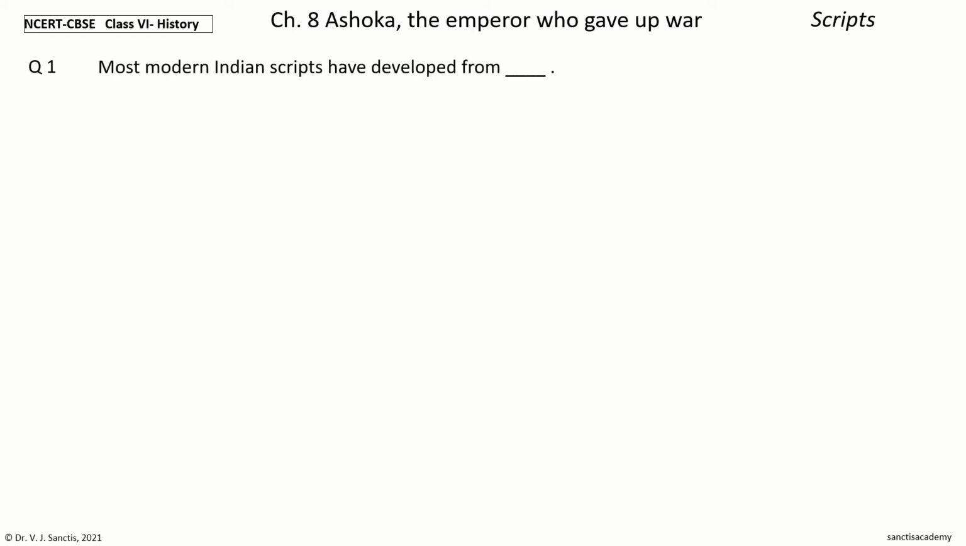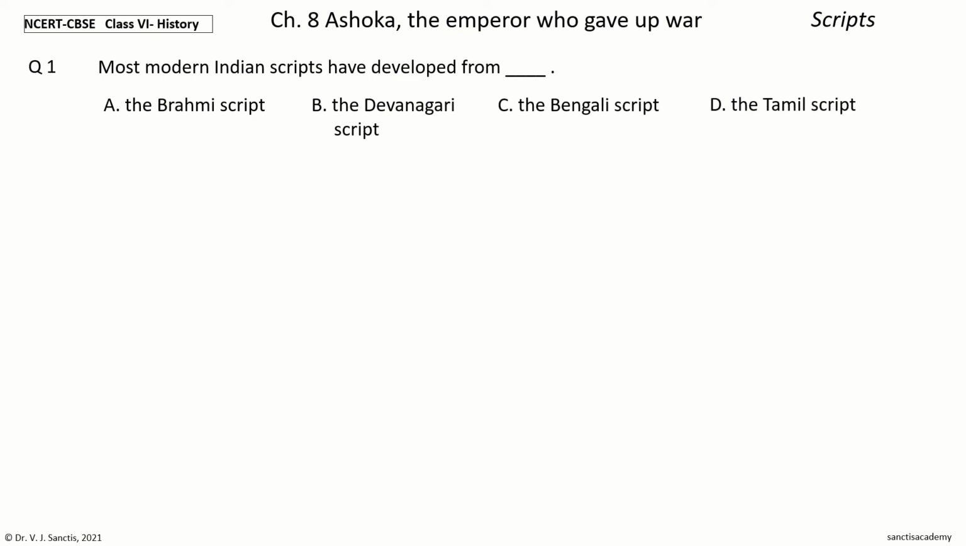Question 1. Most modern Indian scripts have developed from dash. The options are the Brahmi script, the Devanagari script, the Bengali script, the Tamil script. Your time to choose. And the answer is the Brahmi script. So, most modern Indian scripts have developed from the Brahmi script.